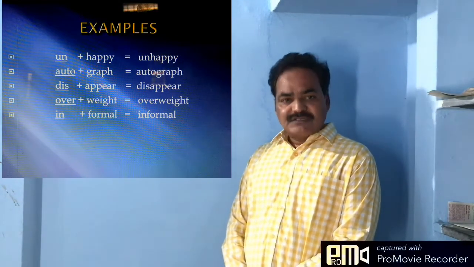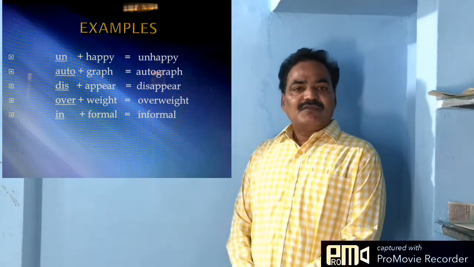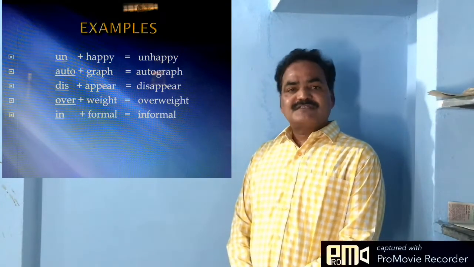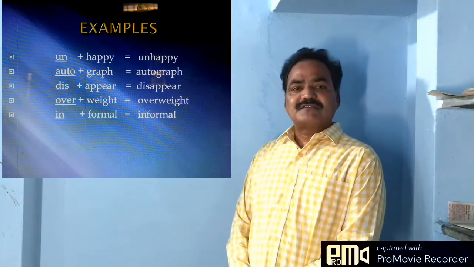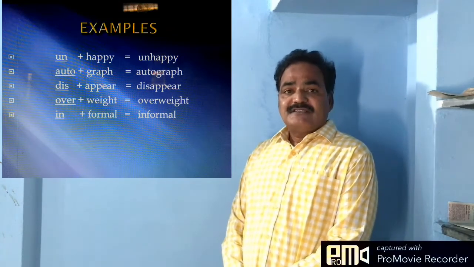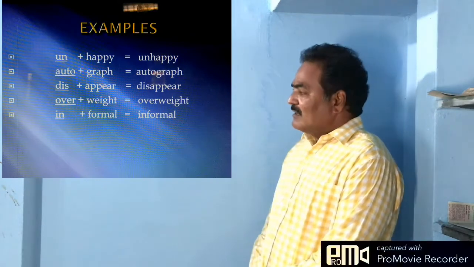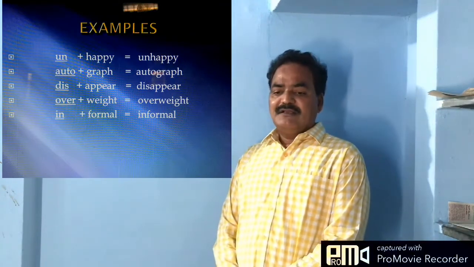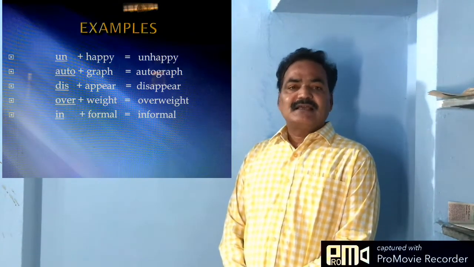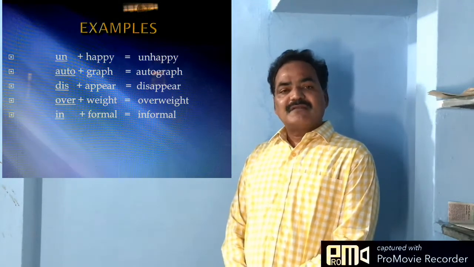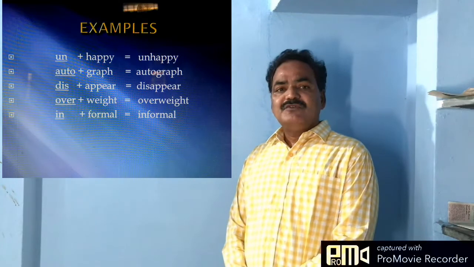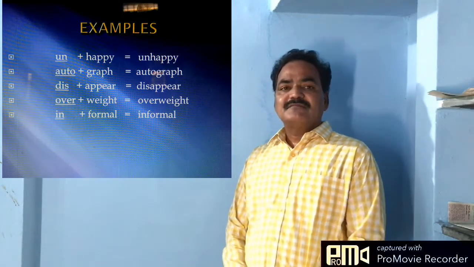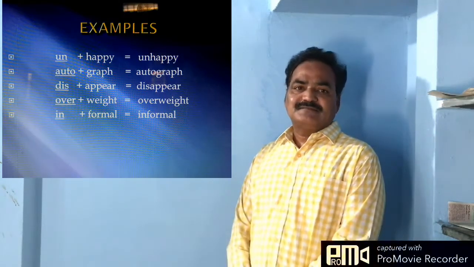So in these two words we say over is a prefix and also in is a prefix. So we understand by these examples that un, over, in, dis and auto can be said to be prefixes to form new words by adding them to a word before it.